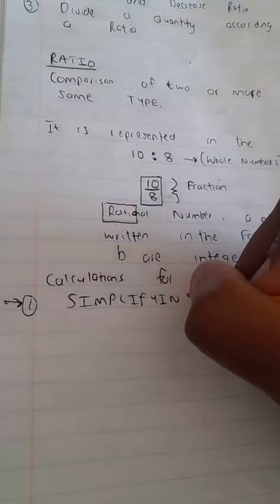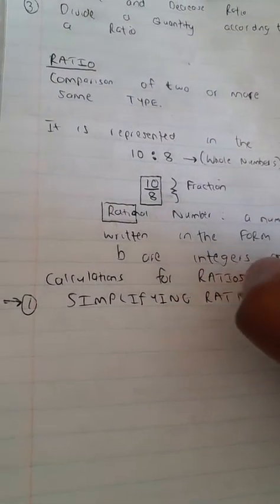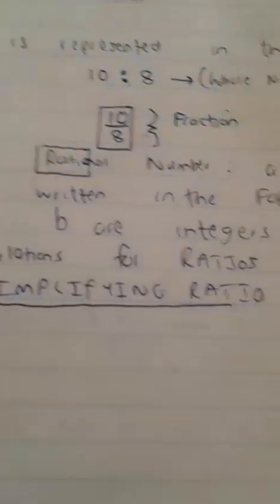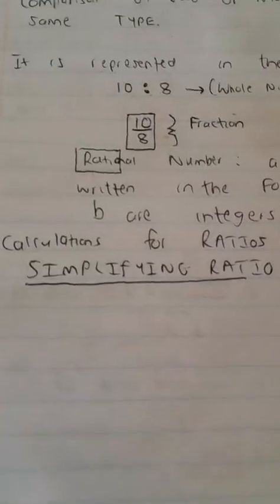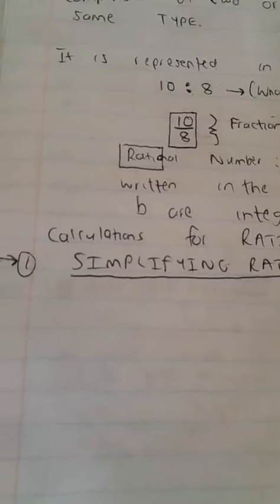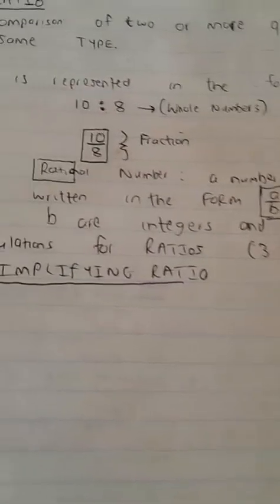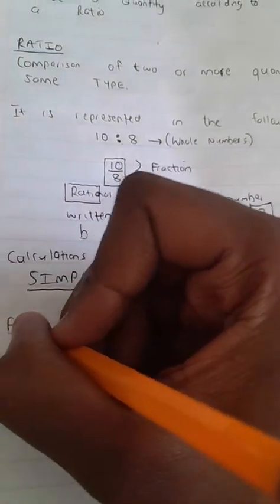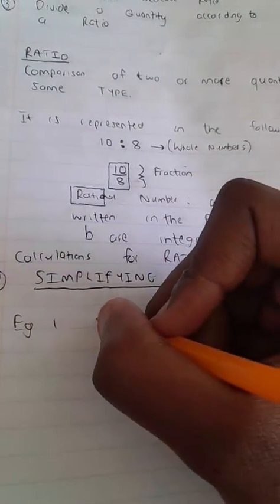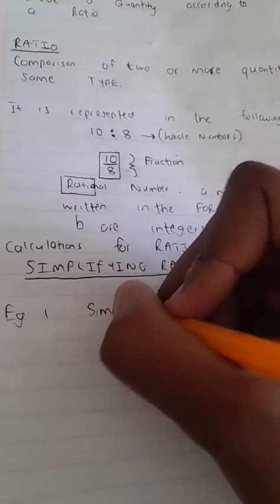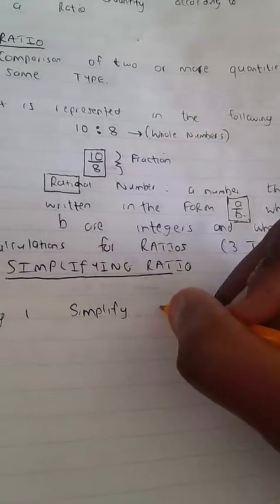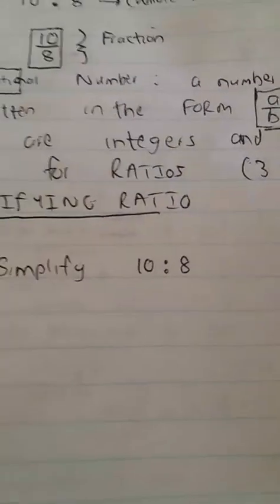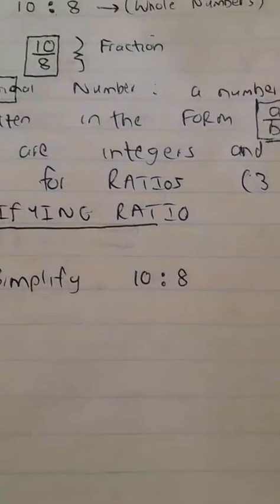simplifying ratio. So what do we mean by simplifying ratio? Let's take a moment and write down a ratio. Example 1. If they say simplify 10 is to 8, how do we go about simplifying 10 is to 8?